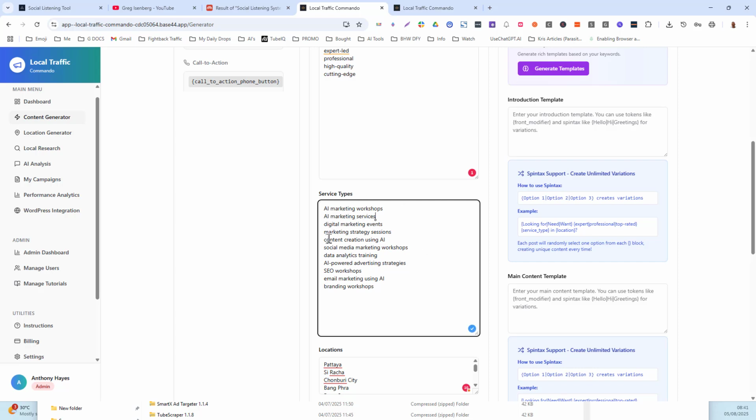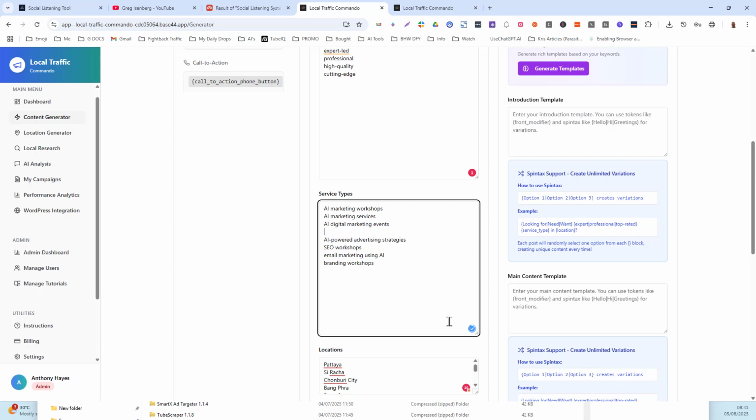The software will take care of that. Digital marketing events. Let's just call this one, I'll put in AI digital market. It doesn't sound right. That's why I kind of stopped there. AI powered advertising services, possibly.